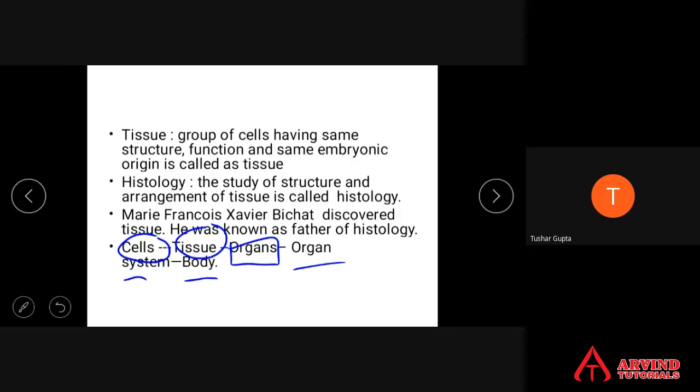Okay. So histology is the study of structure and arrangement as well as the function of tissues. There are four types of tissues present in animals. So हम लोग क्या क्या define किया? Cell define किया, unicellular organisms, multicellular organisms, फिर tissues को define किया. Group of cells having the same structure, same function and embryological origin. What is the study of tissues called? It is called a what? Histology. And what is exactly histology? Study of arrangement of cells in the tissues, their function and properties is called histology.